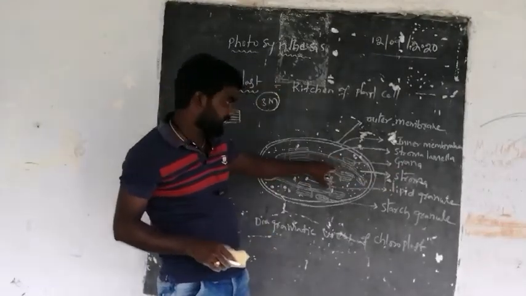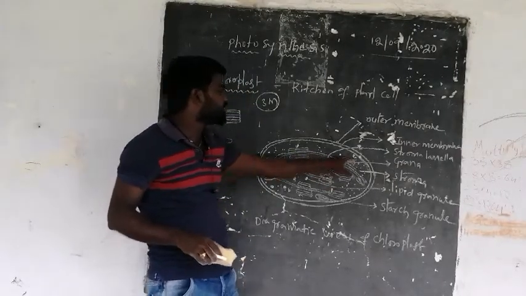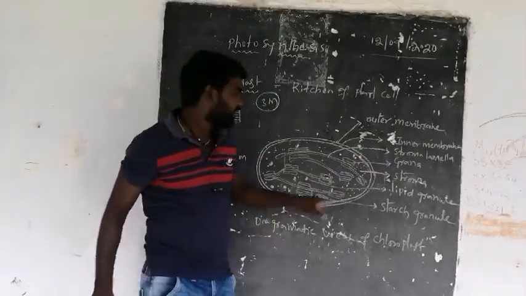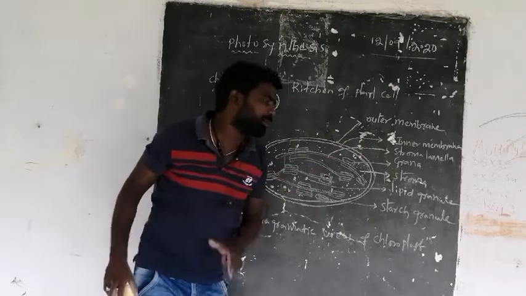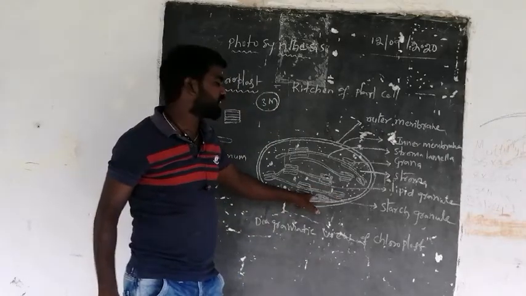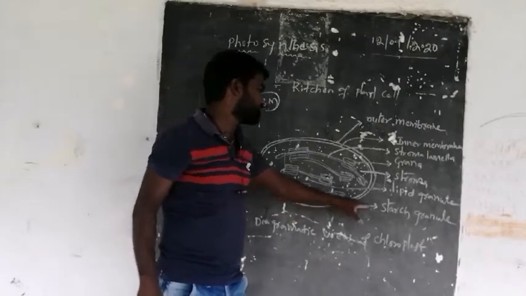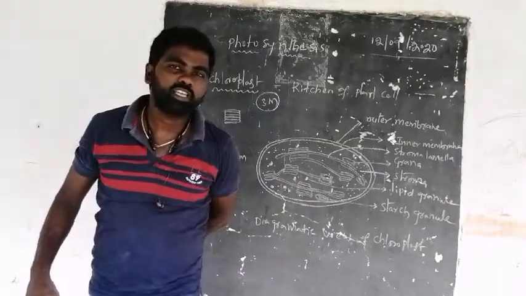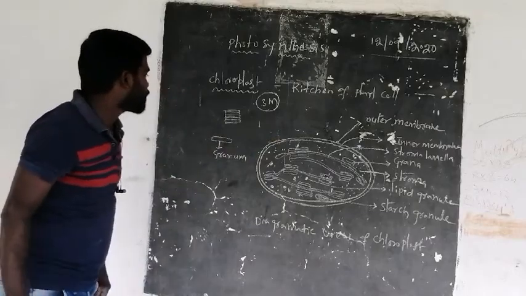Grana thylakoids are present, and between two grana, a connecting link is present, which is called stroma lamella, plural stroma lamellae. This is one lamella, another one, and all are called stroma lamellae. After the preparation of food material, the carbohydrates prepared inside are developed into starch granules. Starch granules and lipid granules are also present. Small dots are called lipid granules, and this is the structure of a chloroplast.